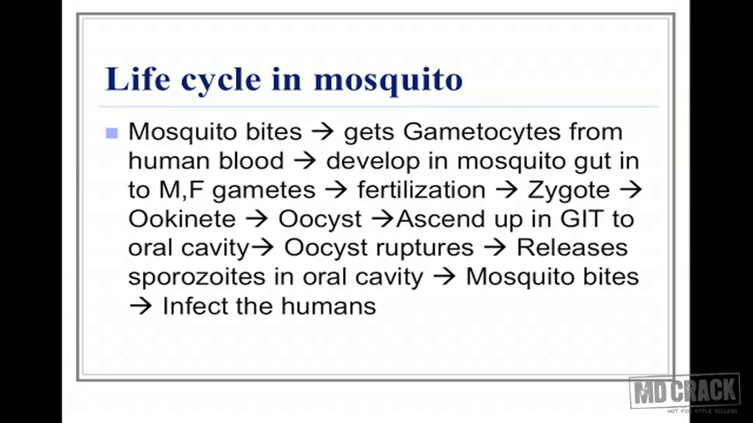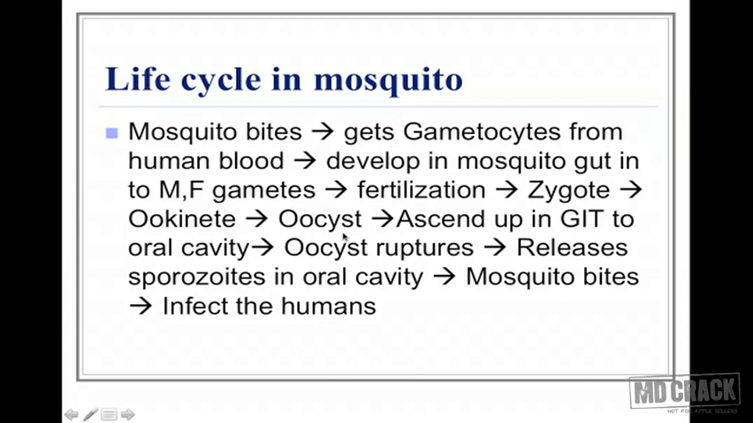Coming back to the cycle, the gametocytes differentiate into male and female gametes. The male and female gametes come together and fertilize, and there is formation of zygote. The zygote develops further into ookinete.